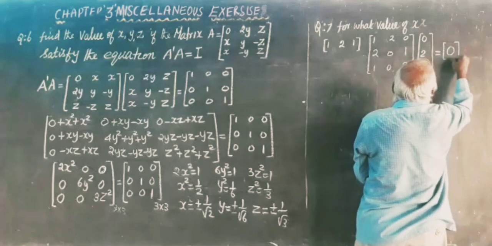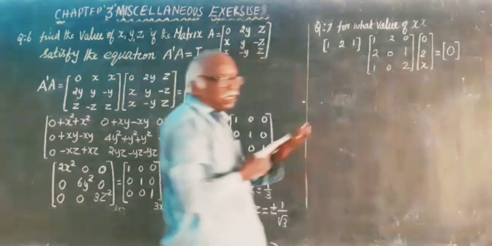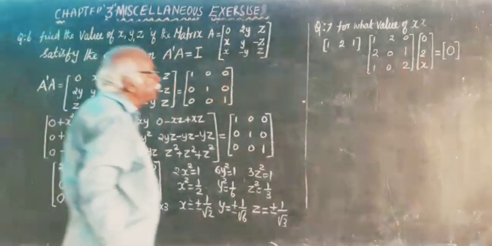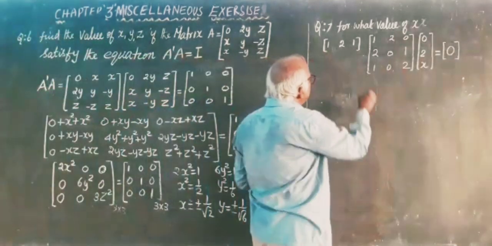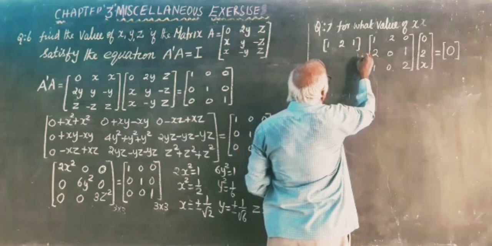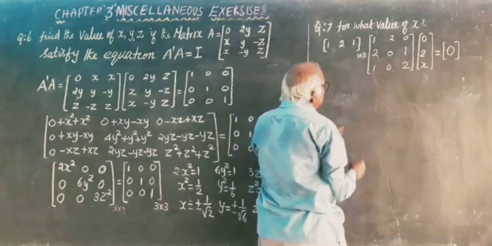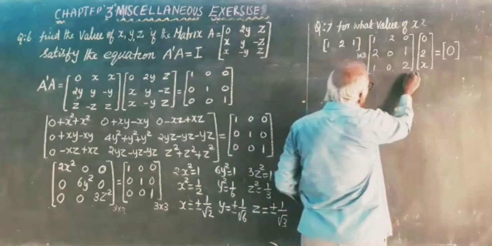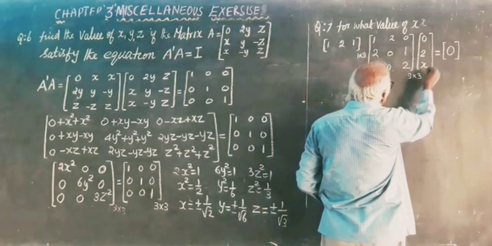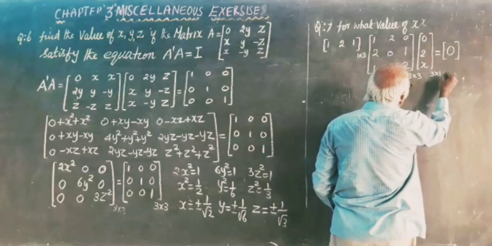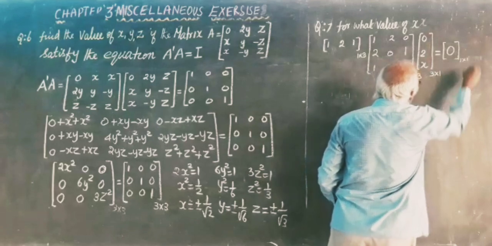It is a 1 by 1 null matrix, not 0, it is a null matrix. We have to find the value of x. See, it is a row matrix, 1 row and 3 columns. It is a 3 rows and 3 columns square matrix. It is a column matrix, 3 rows and 1 column. The result is a 1 by 1 square matrix.